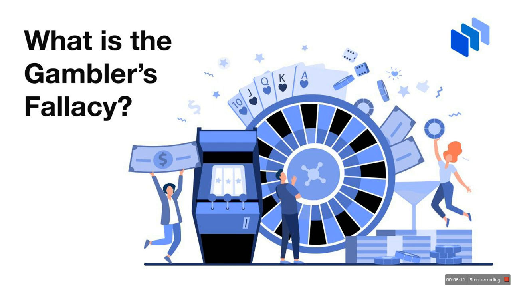Past events cannot influence future outcomes if the event occurs at random, such as a coin flip or a roulette ball landing on a wheel. If a person is on a winning streak, it does not mean that they are destined to lose next time. Likewise, if they are on a losing streak, they are not destined to win the next time. If something comes down to pure luck, one cannot accurately predict the outcomes.